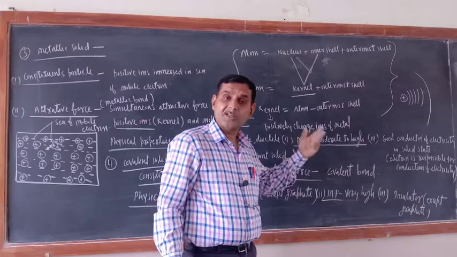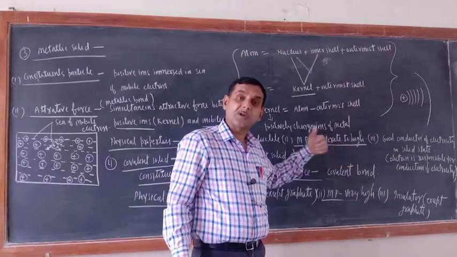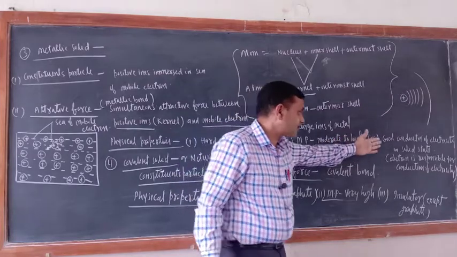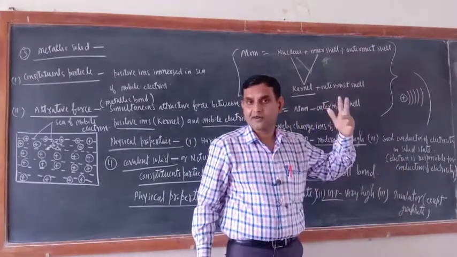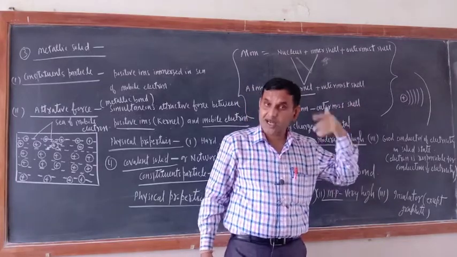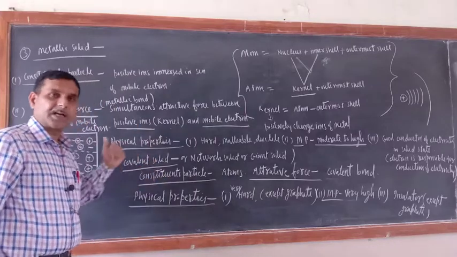But metallic solids conduct electricity in the solid state only. And who is conducting electricity? Free electrons, while in the case of ionic solids, ions conduct electricity. That is the difference.